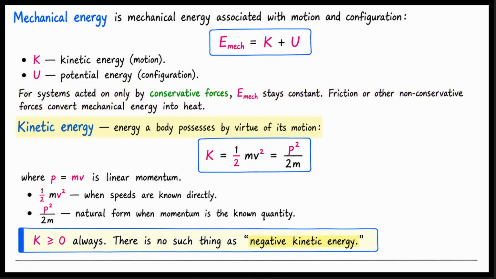Let us look closer at kinetic energy. This is the energy a body possesses by virtue of its motion. K equals 1/2 times m times v squared. This can also be written as p squared over 2 times m. Here, p equals m times v, which is linear momentum. Use 1/2 mv squared when speeds are known directly. Use p squared over 2m when momentum is the known quantity. Note that kinetic energy must always be greater than or equal to 0. There is no such thing as negative kinetic energy.